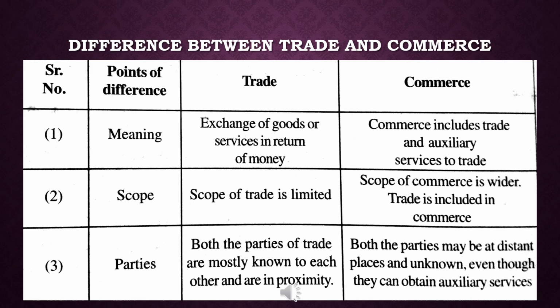For example, in direct trading we purchase from the shopkeeper. On the other side, in commerce there is online trading, where we don't know who is the seller and who is the buyer. These are the differences between trade and commerce.